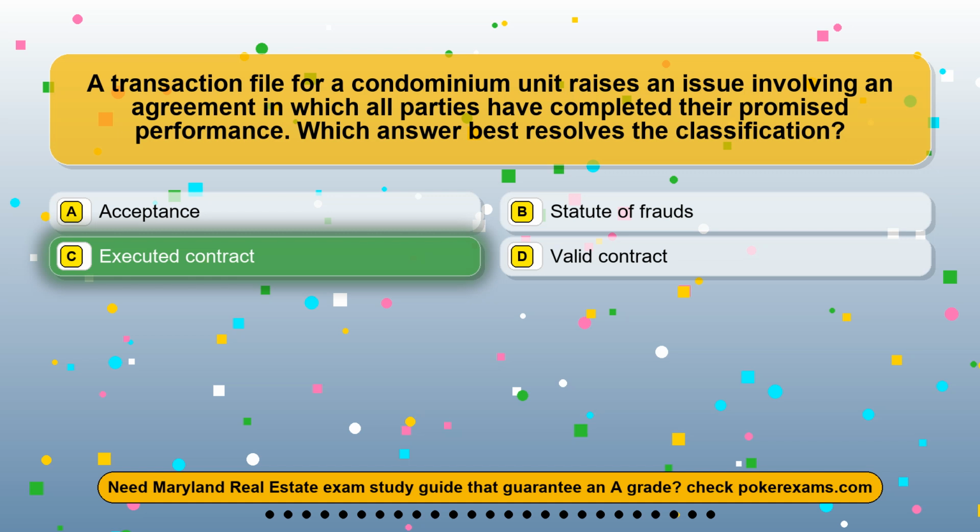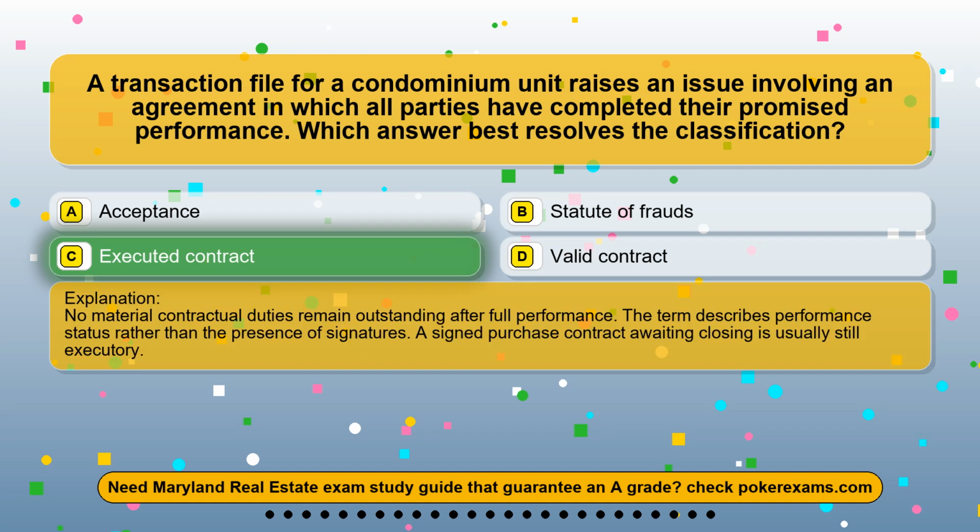The correct answer is option C, executed contract. No material contractual duties remain outstanding after full performance. The term describes performance status rather than the presence of signatures. A signed purchase contract awaiting closing is usually still executory.